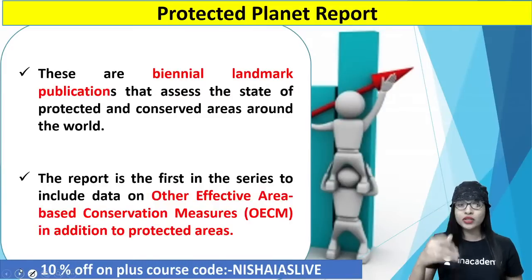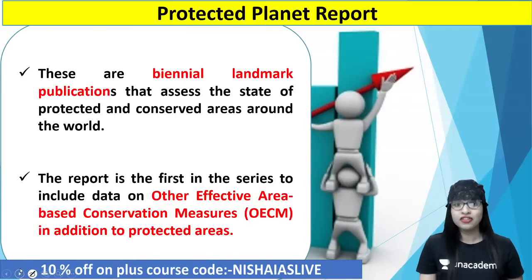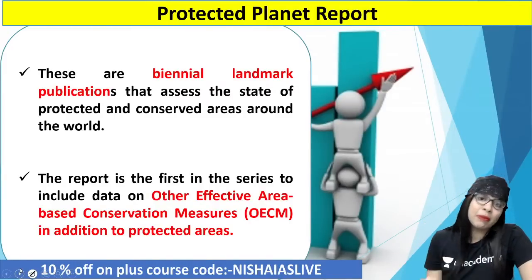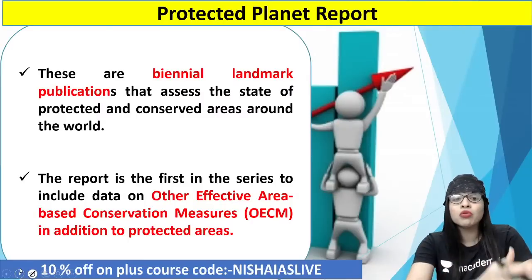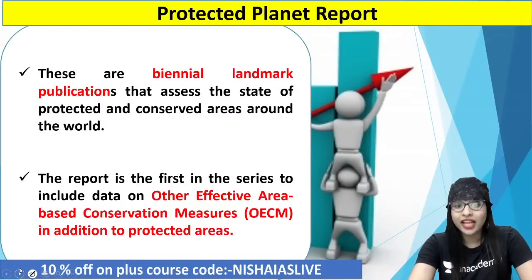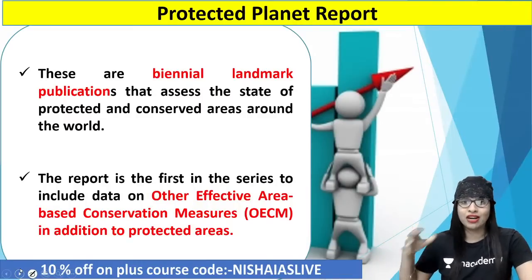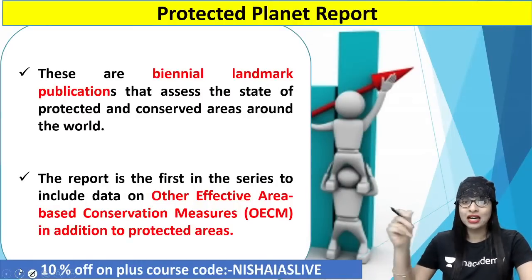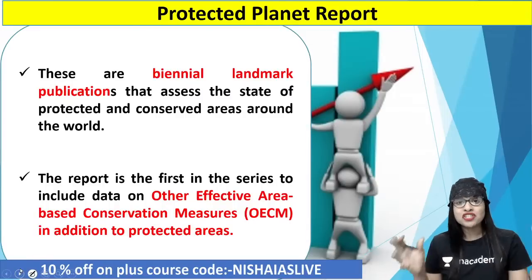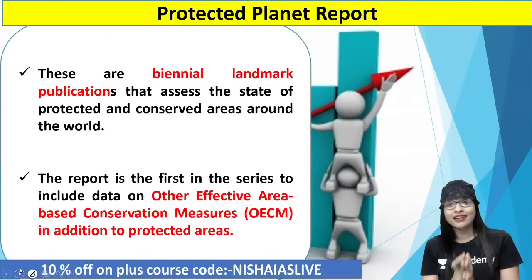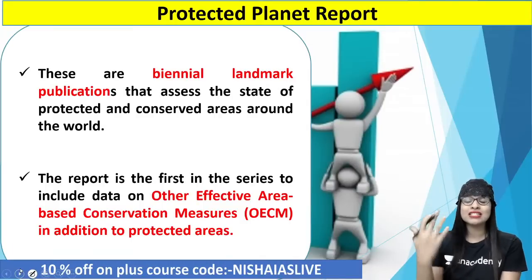Now, do they publish it every year? Definitely not. These are biennial landmark publications. Okay? And they talk about the state of protected and conserved areas around the entire globe. Which areas require better protection, which areas are to be conserved as a sanctuary, wildlife reserve or national park, which areas are to be declared under the IUCN category, which species are to be declared endangered, critically endangered, or vulnerable. All these things come up in this.